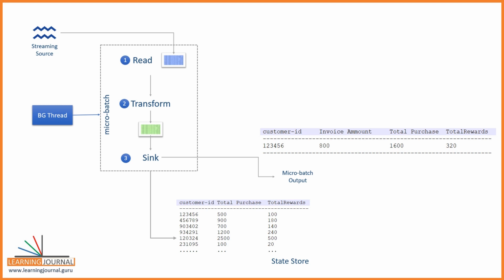Now let me modify the loyalty requirement. Let's consider the loyalty points are accumulated weekly. So customers can shop from your stores and collect loyalty points, but these loyalty points will accumulate only for 7 days. After 7 days, the total accumulated points will be posted in a loyalty account for customers to redeem. That's all, you are done for the week. Next week, computation again restarts from 0 and you can again accumulate it for next 7 days. This goes on in a weekly cycle.